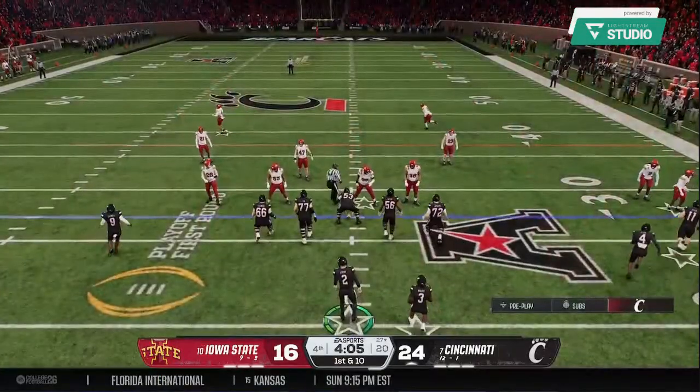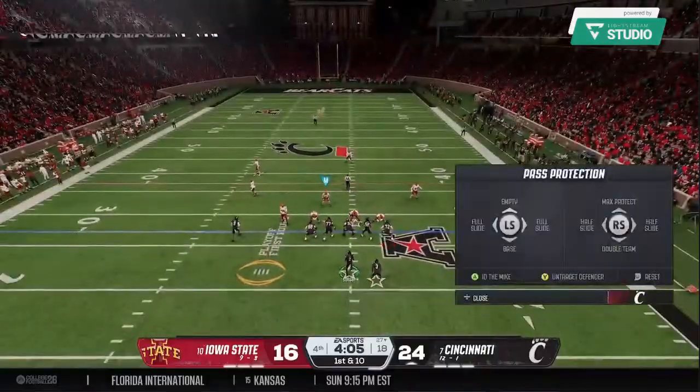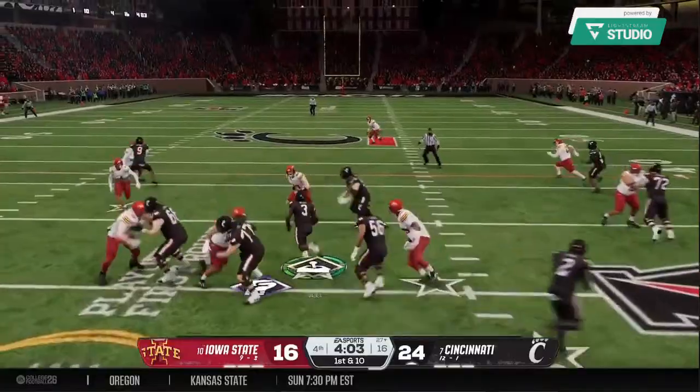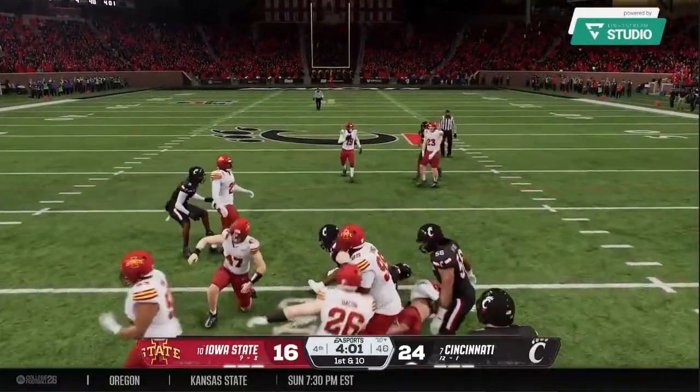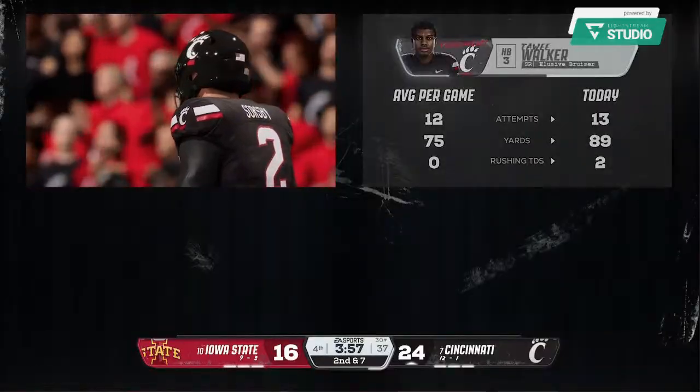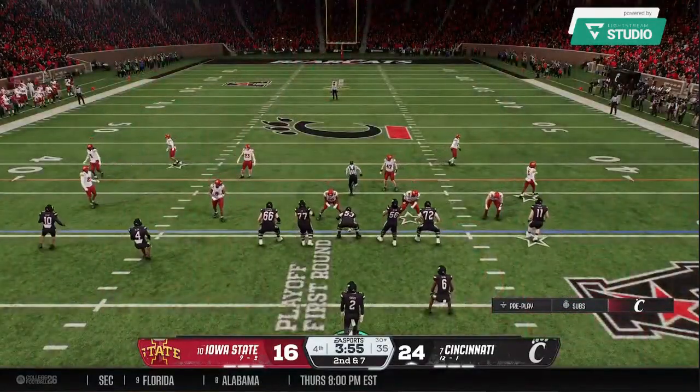Chris, the design of this play is perfect. Everything you want to see. The quarterback puts the ball on the money. The ball is right in his arms. All he has to do is catch it for a touchdown, and he drops it on fourth down. Minimal gain brought down short of the marker.